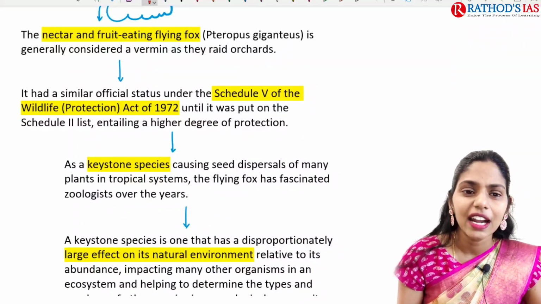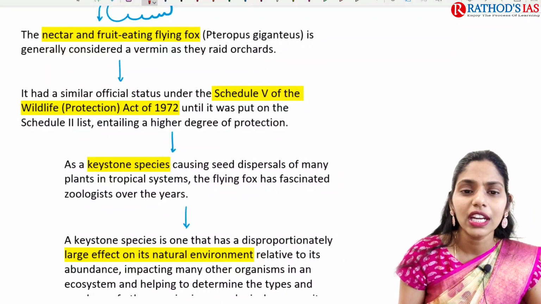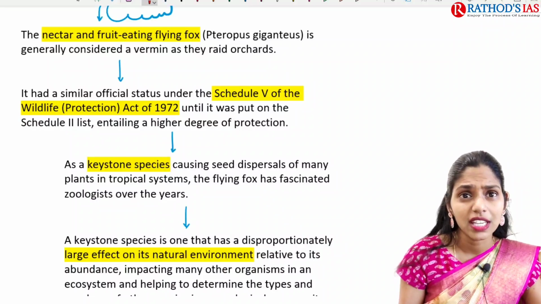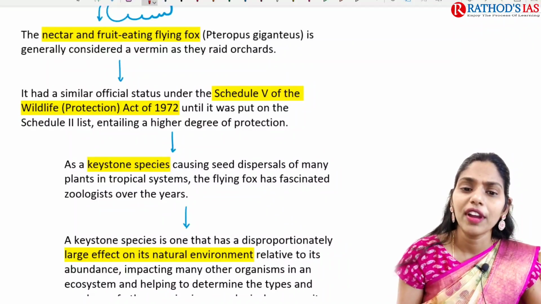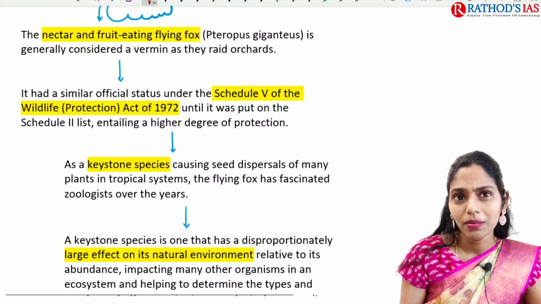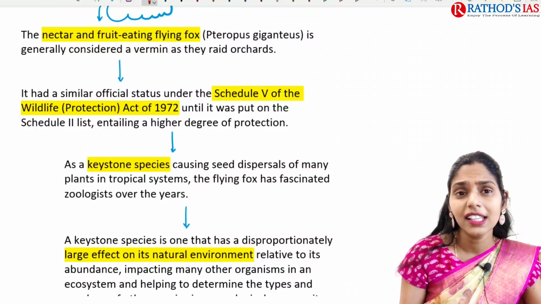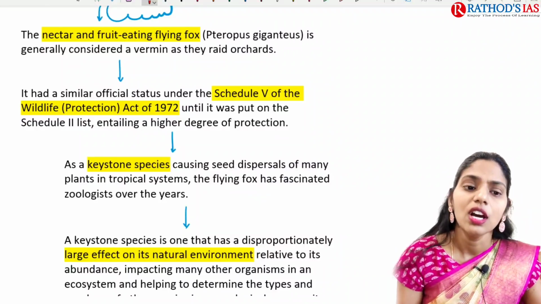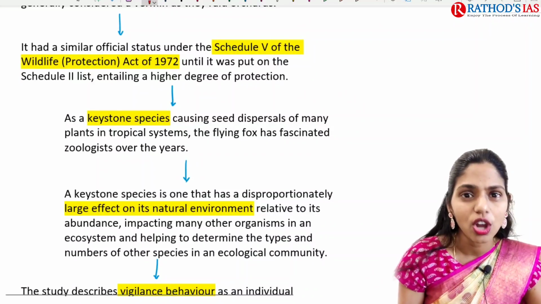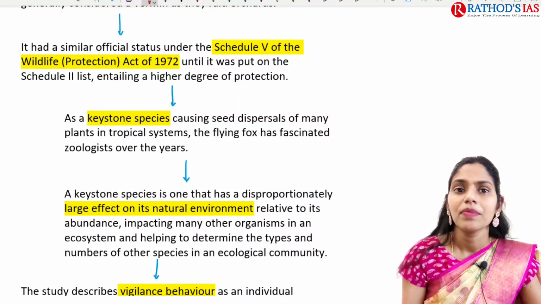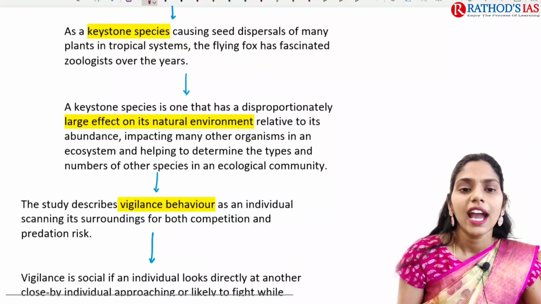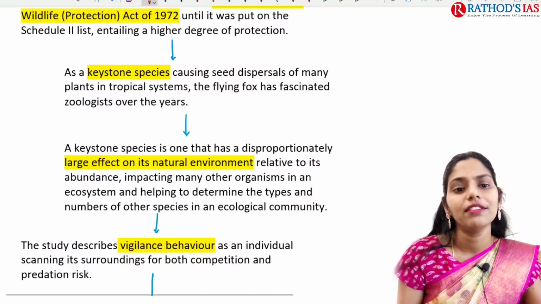Their nectar and fruit eating flying fox is generally considered vermin. Vermin means it causes danger or leads to crop failure. Because of this vermin status, it was under Schedule 5 of the Indian Wildlife Act. But because of the ecological services provided by these bats, we changed that protection to Schedule 2 now, and it is getting a high degree of protection now.